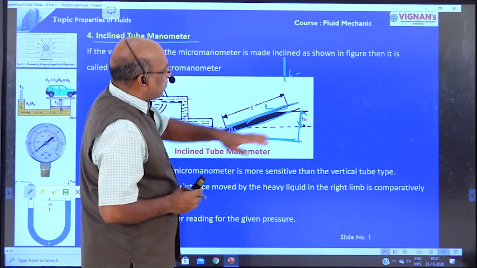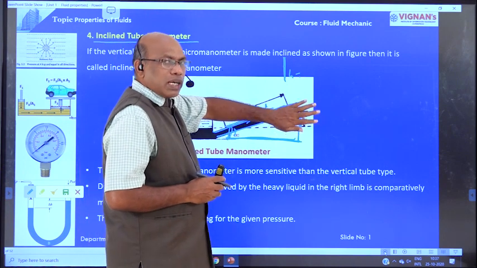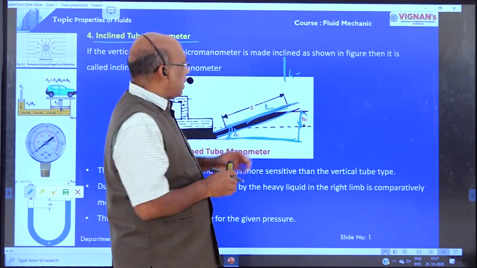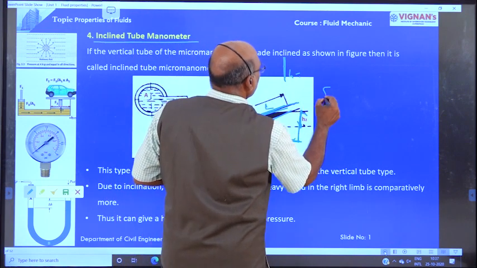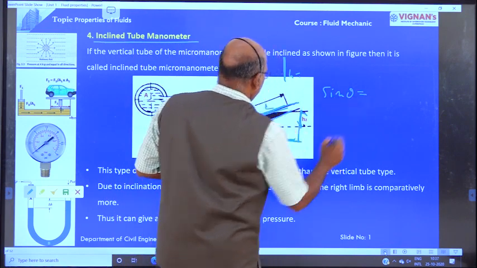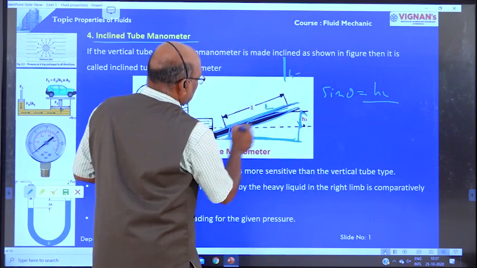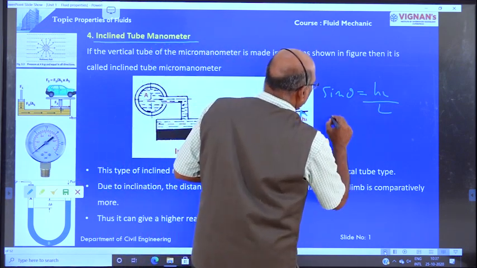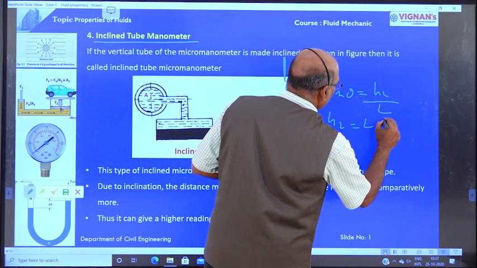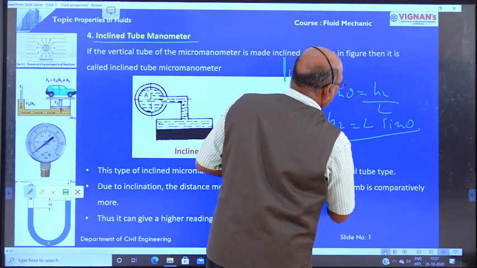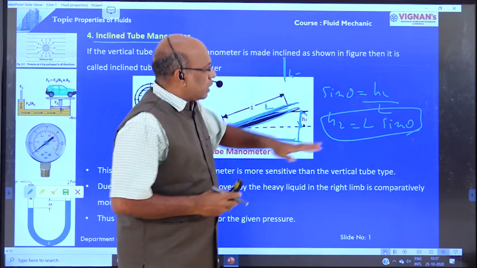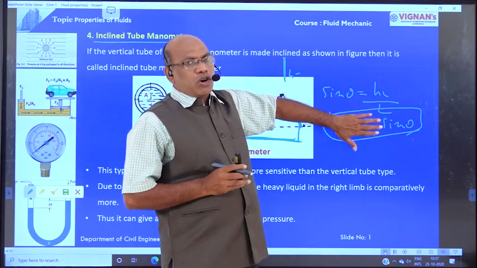Now we are going to determine H. In the earlier case we directly got H, but here sin theta equals opposite side H2 divided by hypotenuse, which is L. Therefore, H2 is equal to L sin theta. This is the only difference between the single column manometer and the inclined manometer.